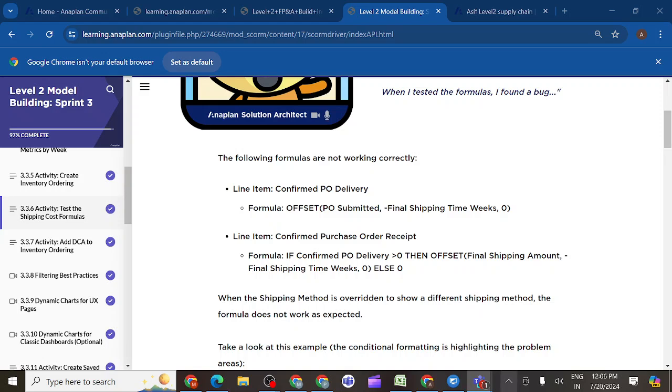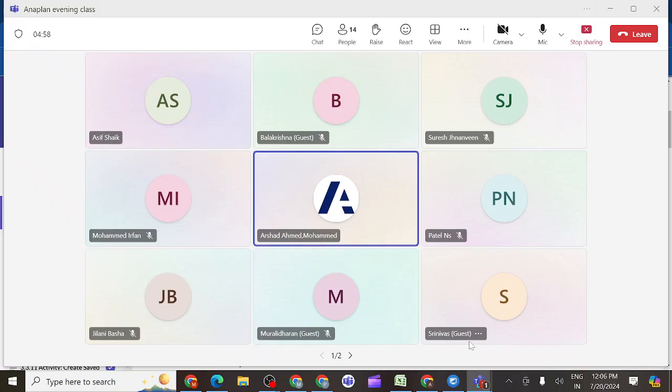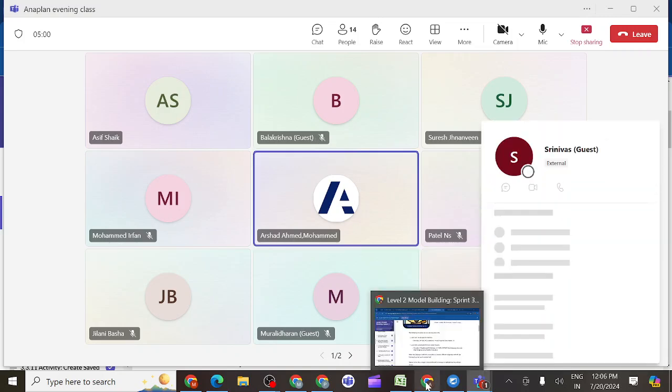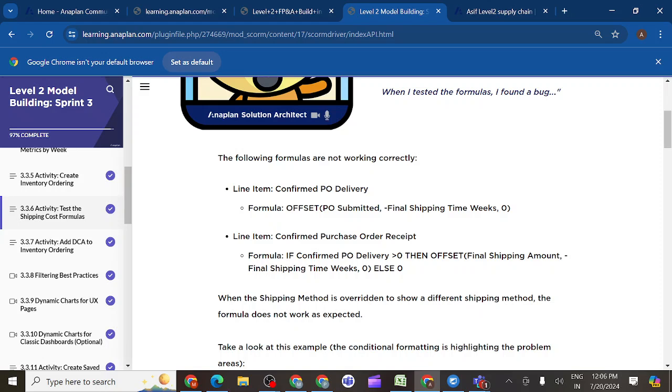Am I audible to you? Yes. So what happened, we should create new line items here. And what is the major difference between the post and offset function? By using post also you can pull data from one period to another time period. By using offset also we can pull the data from one time period to another time period.